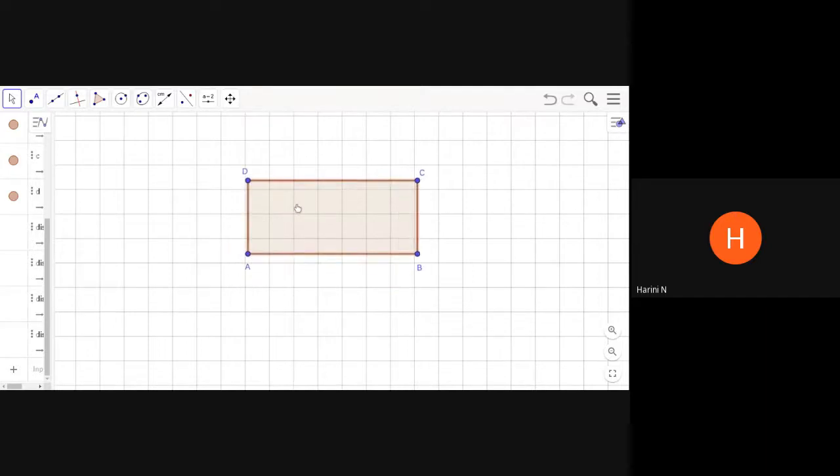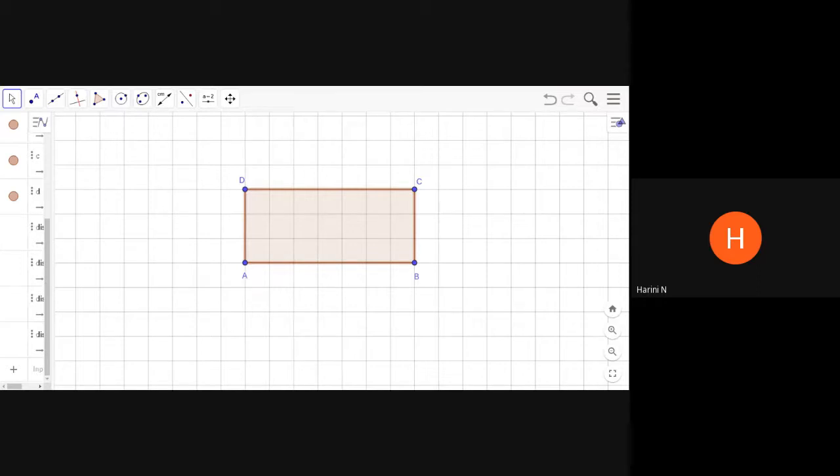I'll just adjust this to the grid so that it is easy for you to view. Now can you see, I think I've taken it as 3 and 7. So if AB is 7, then DC is also 7. BC is 3, so AD is 3. So opposite sides are equal and hence 4 of the measurements are given. With these 4 measurements, I am thinking that whatever I draw should be a rectangle only.